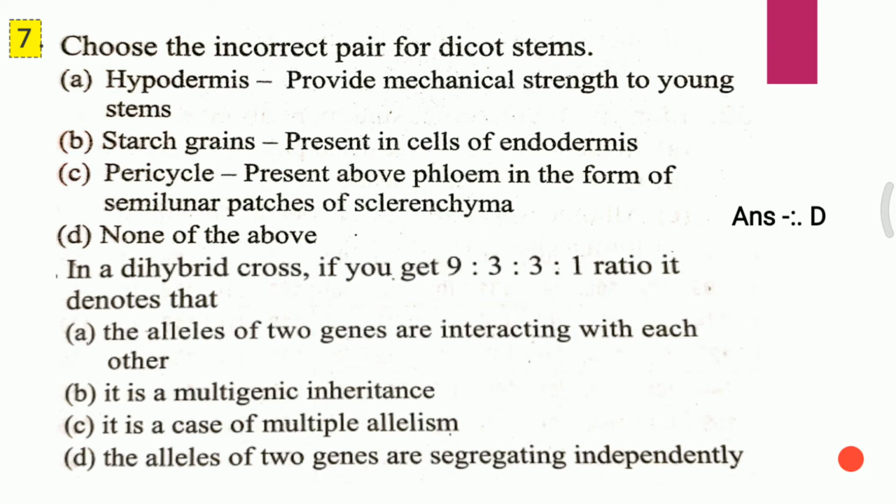Second question. In a dihybrid cross, if you get 9:3:3:1 ratio, it denotes that: A. The alleles of two genes are interacting with each other. B. It is multigenic inheritance. C. It is a case of multiple allelism. D. The alleles of two genes are segregating independently. I repeat the question. In a dihybrid cross, if you get 9:3:3:1 ratio, it denotes that, and the answer for the second question is D, that is the alleles of two genes are segregating independently.